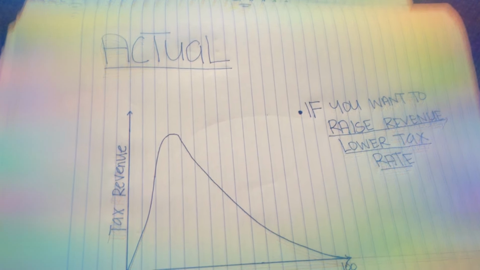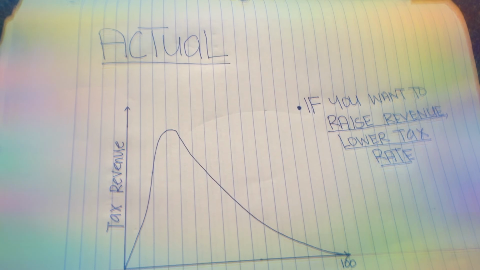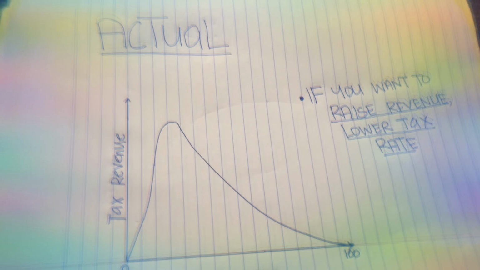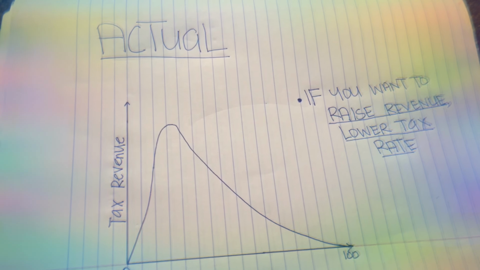So that is what actually happened with the Laffer curve. If the government wants to raise their revenue, they need to lower their taxes. So that is the Laffer curve.